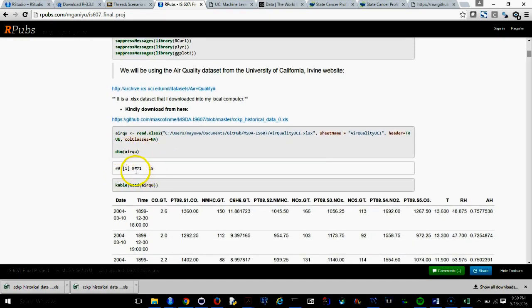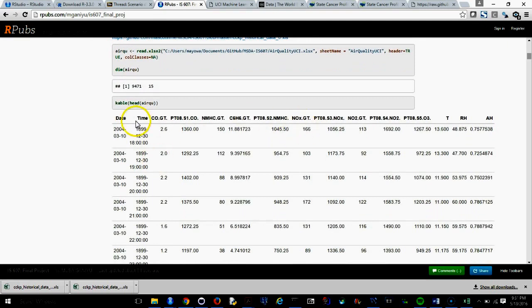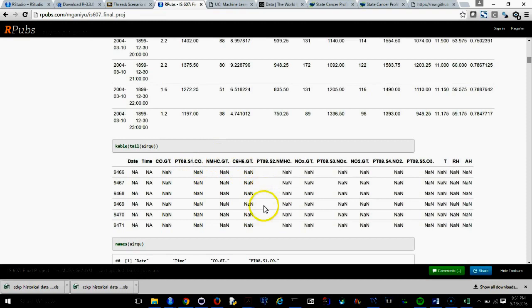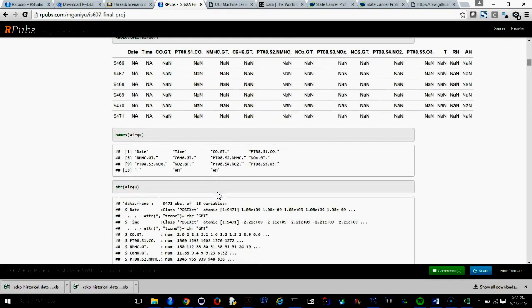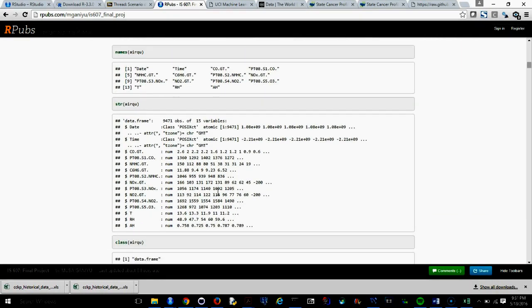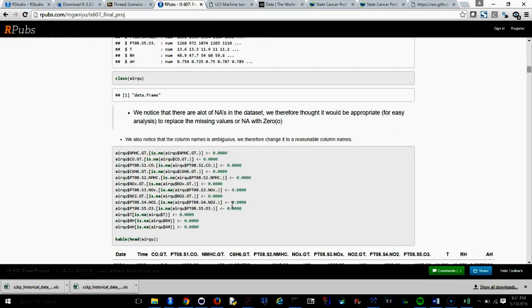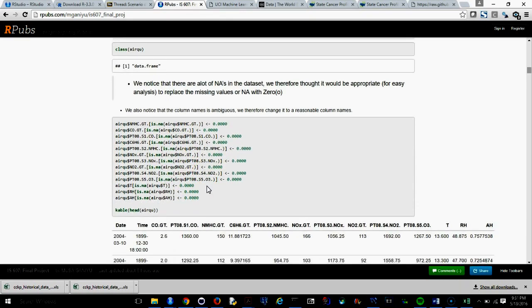Here's the dimension. As you can see, it is over 9,000 observations with 15 variables. These are the variables, and this is a glimpse of the variables. Here we could see in detail that we have a lot of NAs. So I thought it would be good to change the NAs to zeros. They are missing values, so we changed them to zeros, which we did right here.